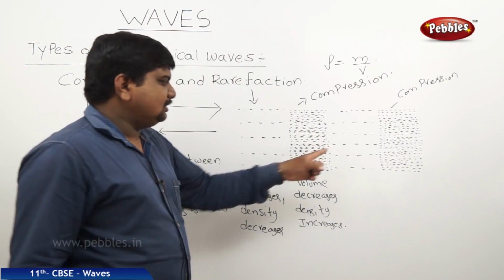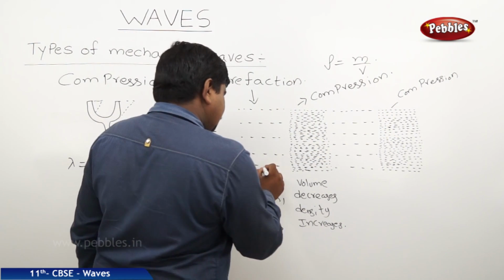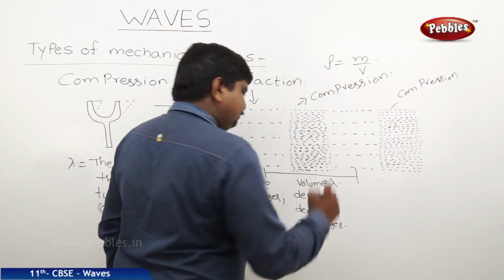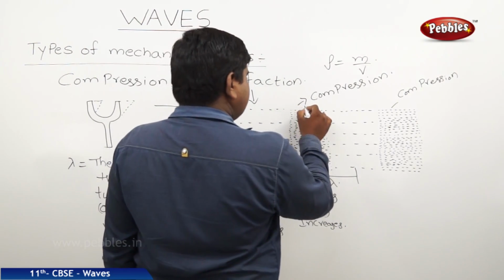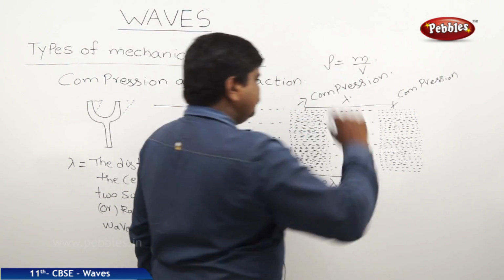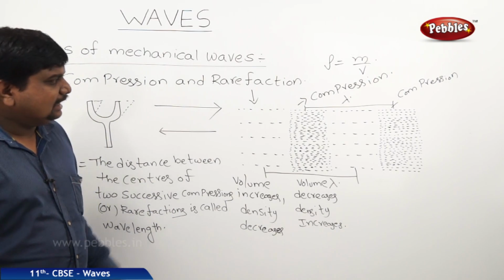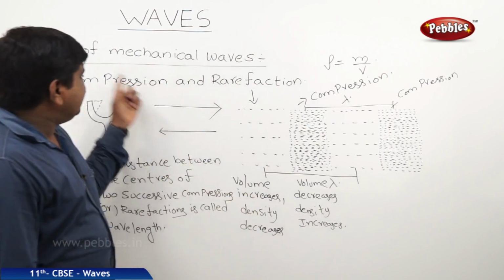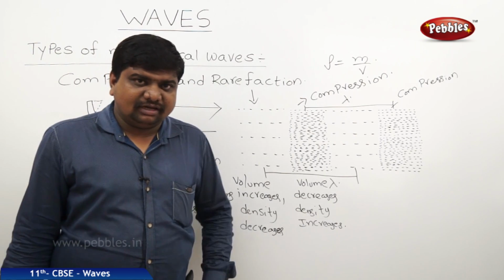So this is rarefaction, this is rarefaction. So from the center of rarefaction to rarefaction is called lambda, or the center of compression to compression is called lambda. Like this, we can represent the wavelength in terms of compression and rarefactions in case of longitudinal mechanical waves.